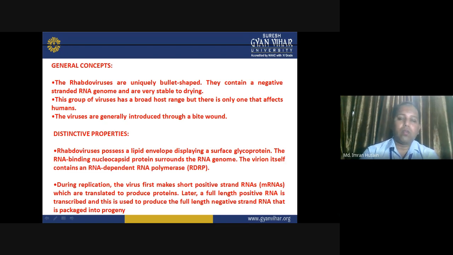Later on, what will happen? A full length positive RNA is transcribed, and this is used to produce the full length negative strand RNA that is packaged into protein. So this is how its genetic material is transferred to the next generation.